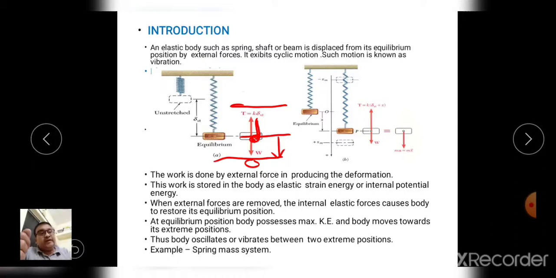Kinetic energy goes down, and at this extreme end the whole kinetic energy is converted into potential energy. Got it?